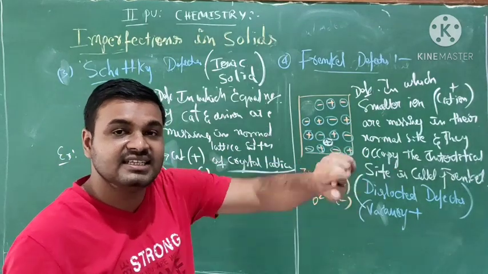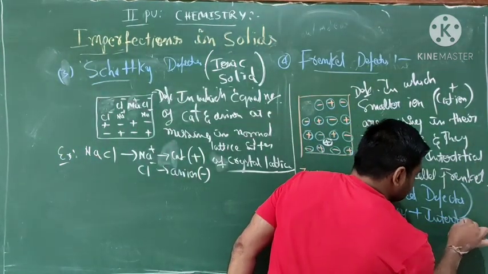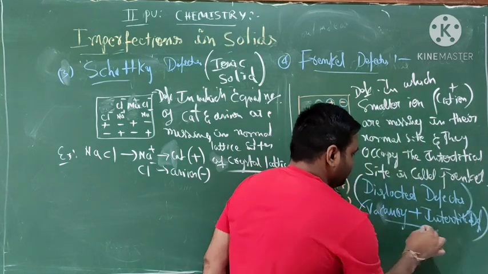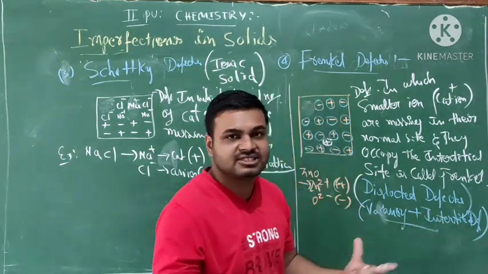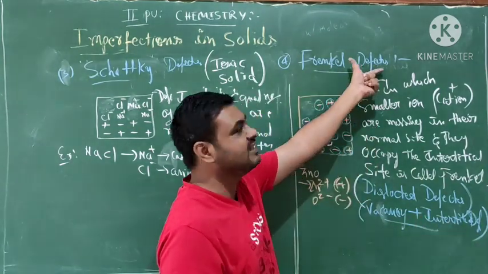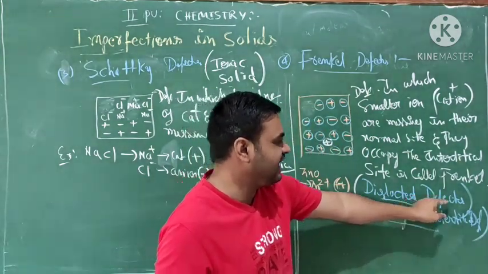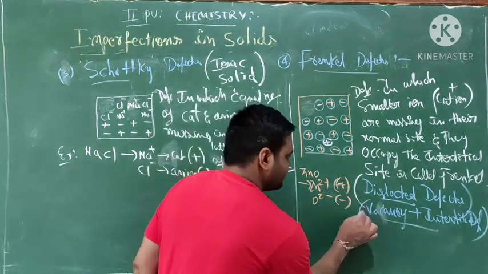This is called the dislocation defect. This is very important.